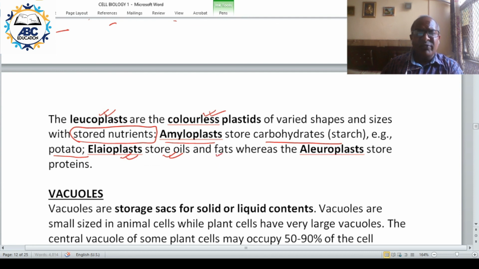So they store oil and fat. Whereas aleuroplast, they store protein. In case of pulse, pulse contains what? Protein. So amyloplast is storing carbohydrate, elioplast oil and fat, and aleuroplast is storing what? Protein.